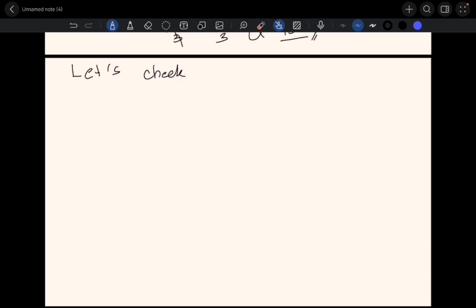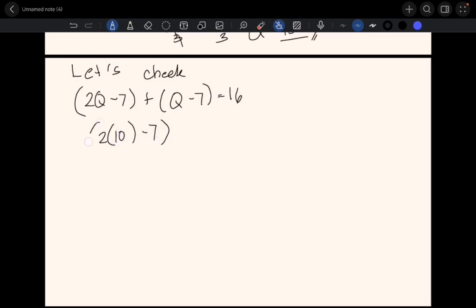Going back to the original equation, that's (2Q minus 7) plus (Q minus 7). And remember, Q equals 10. So let's just substitute it: (2 times 10 minus 7) plus (10 minus 7). Now, don't forget to still include the parentheses there, because by the rule of PEMDAS, parentheses go first, okay?